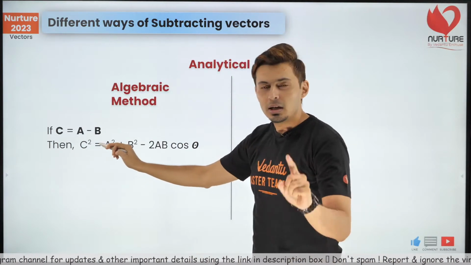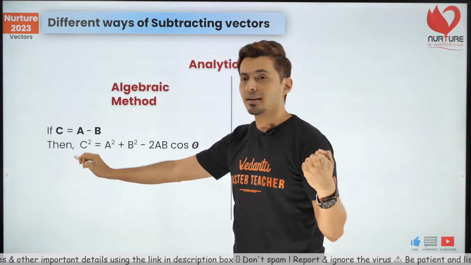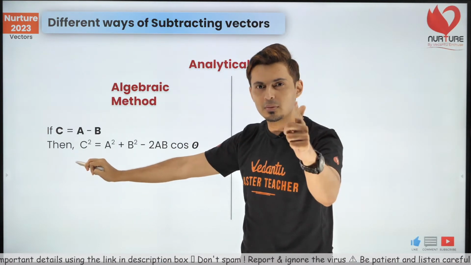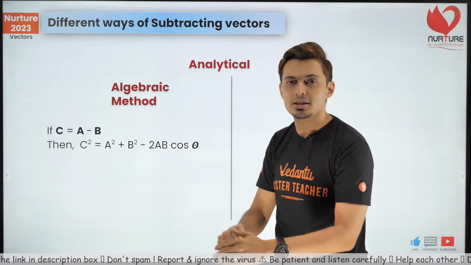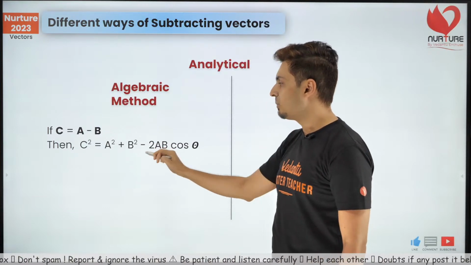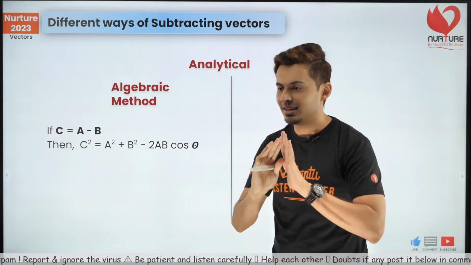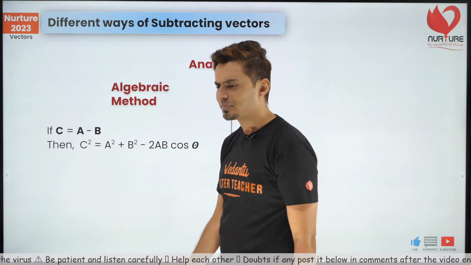Remember, there was a formula in addition: root of a square plus b square plus 2ab cos theta is the net resultant. In subtraction, just put a minus sign. That's the only change. So the resultant is root of a square plus b square minus 2ab cos theta. Instead of plus, there is a minus, nothing else.